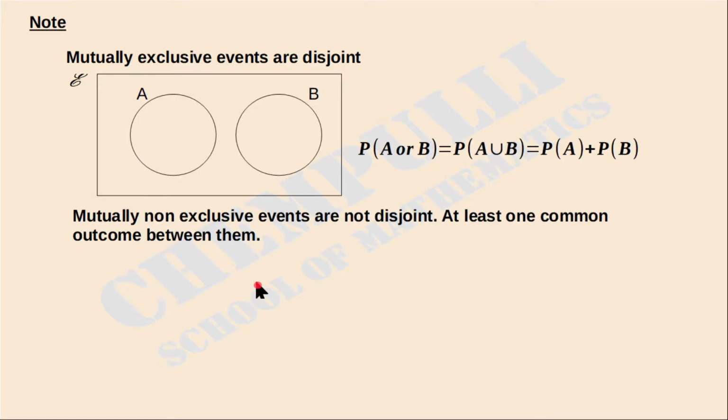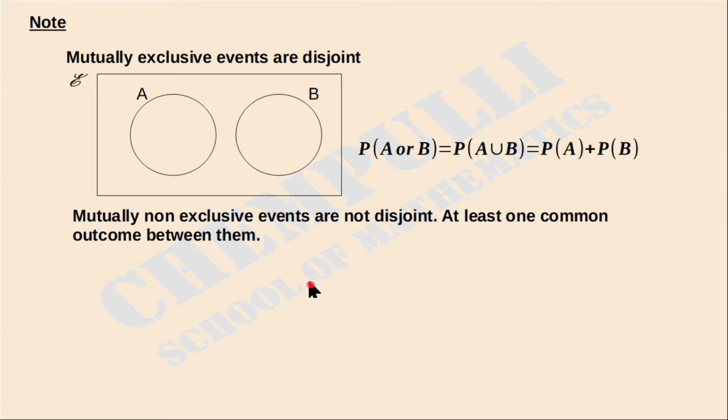Then the next one: mutually non-exclusive events are not disjoint. That is, there is at least one common outcome between them. So we got that clear picture. Mutually non-exclusive events are not disjoint; in their case there is at least one common outcome.